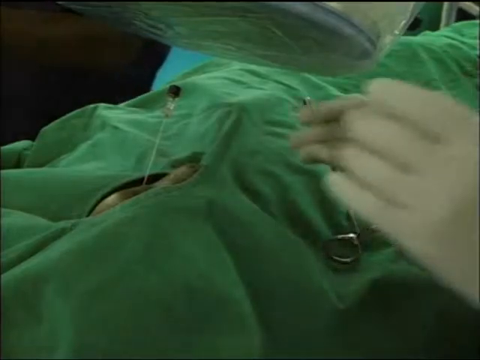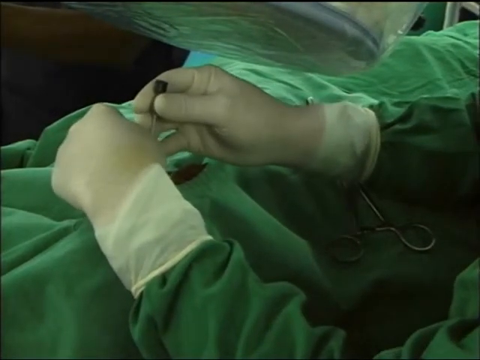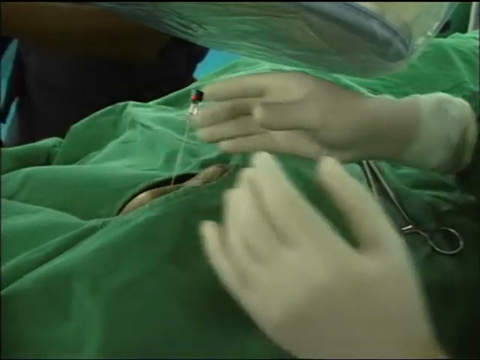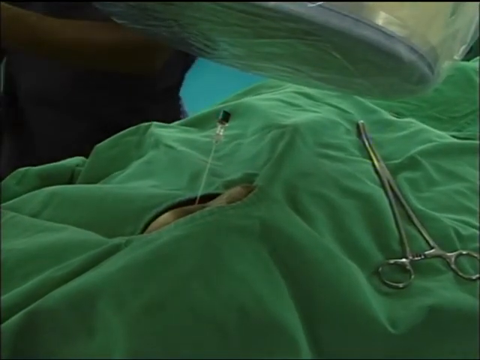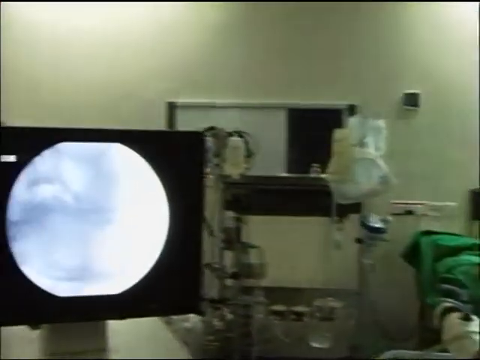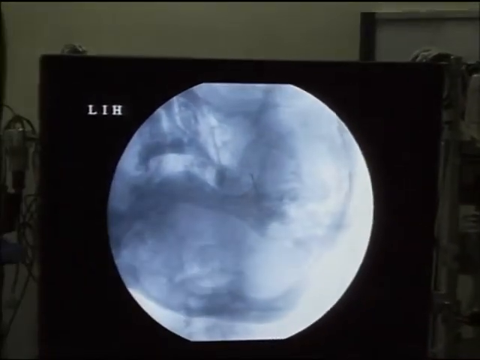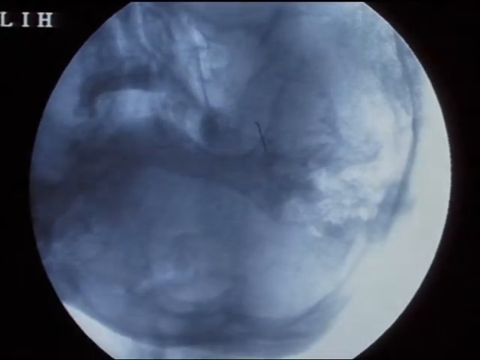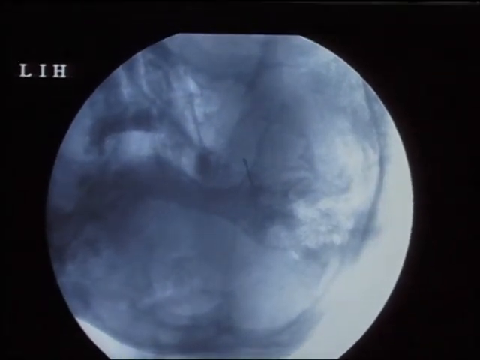We are just getting close now. Can you see this? Now just show us the fluoro image. Okay, so that's the fluoro image.